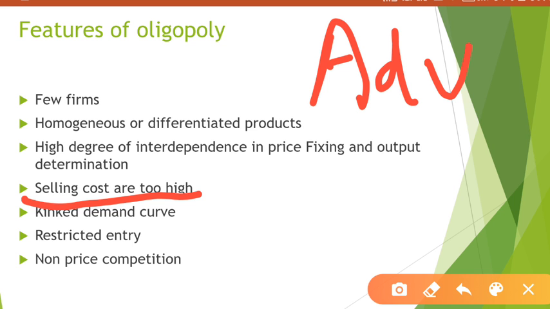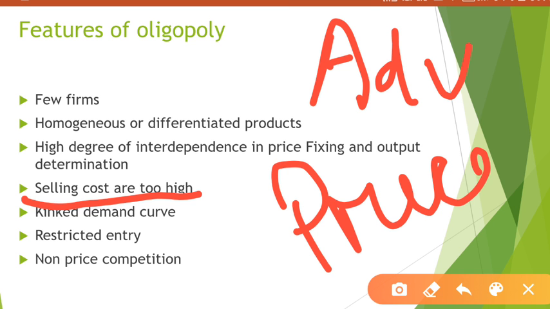This is called selling cost. Why are the selling costs high here? Because in this kind of market we generally don't compete with price. Suppose Mr. A is selling at rupees 5, Mr. B will not try to sell at rupees 4. This doesn't happen. They will try to use some other technique, such as giving a good advertisement.